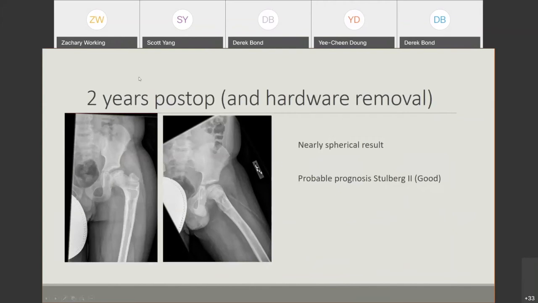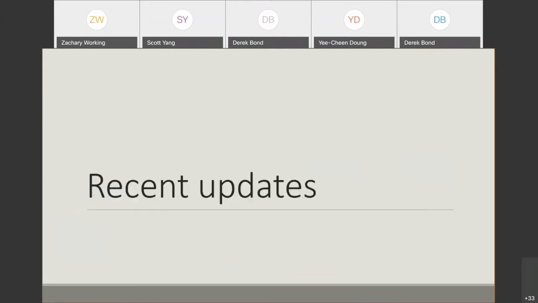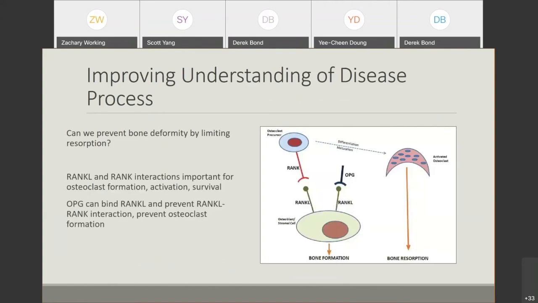So as you can see, this is how we think through Perthes disease. This is one case that, based on the available literature, we thought was a reasonable candidate for surgery. Let's talk about the recent updates for Perthes disease. How do we improve our understanding of this disease process? Because we don't really have very good outcomes with surgery. It's just modest benefits, so we have to see if there's anything else we can do for this patient population.